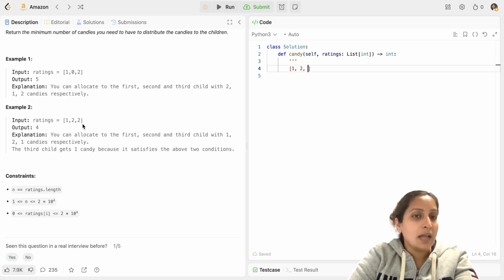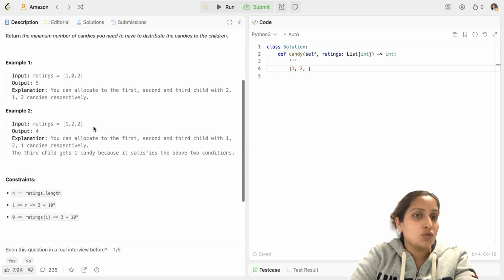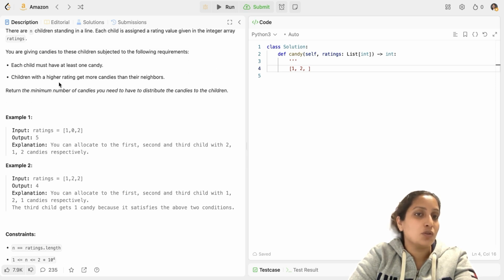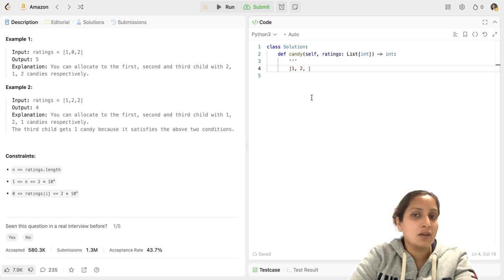Now, the third child has equal rating as its prior neighbor, so there is no such rule indicating that if you have an equal rating, you should get more candies, so hence it can go ahead even with 1 candy, because it doesn't have a higher rating. I hope you understand this. Now let's look at another example which I have 2, 3, 4, 5. So in such a scenario, how we should solve this question?